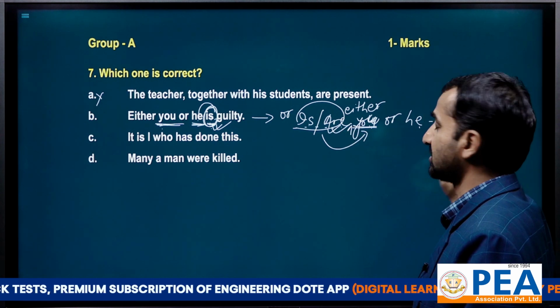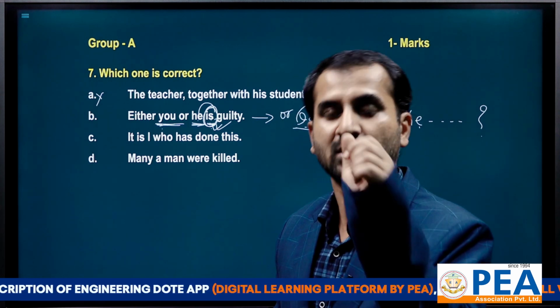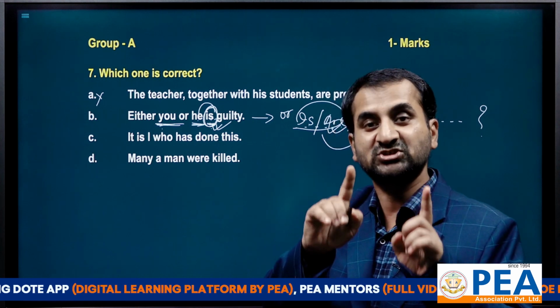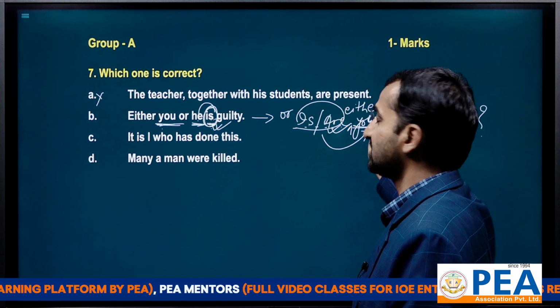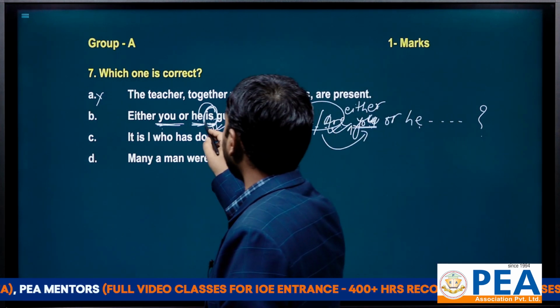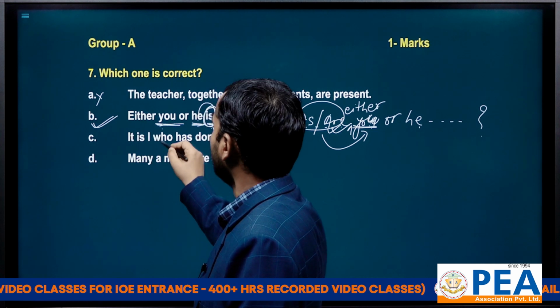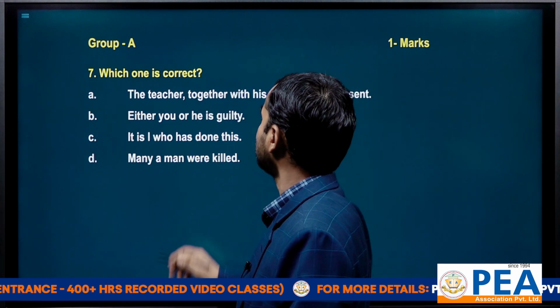In either or, neither nor, or, we always take the form of verb according to the closest subject. Here the closest subject is he, and here the closest subject is you. So this one is right, he is. Which one is correct? This one is right, but we have to deal these two questions as well. It is I who has done this.